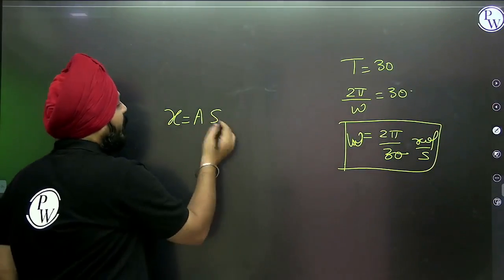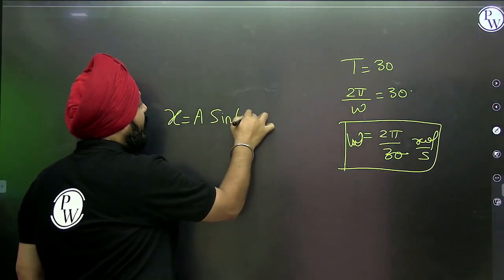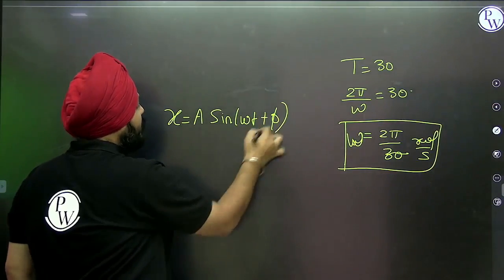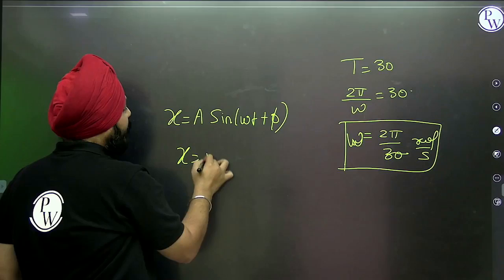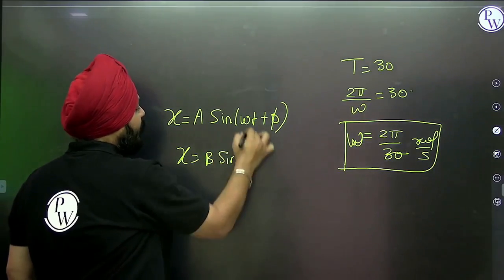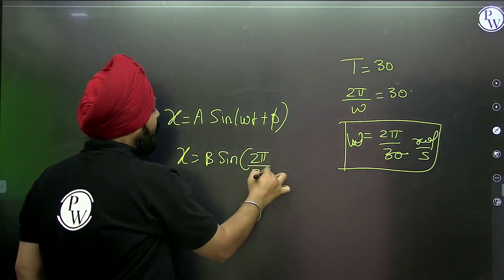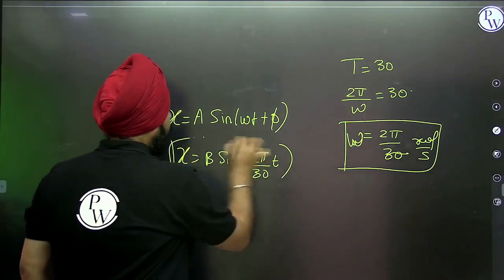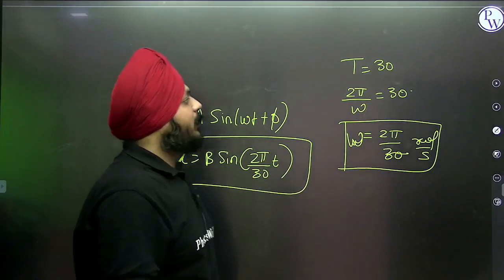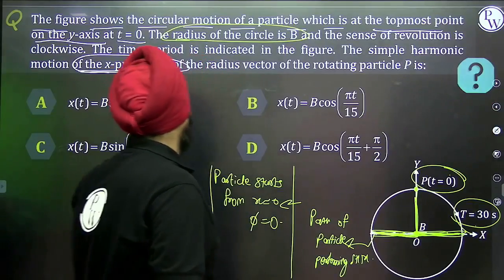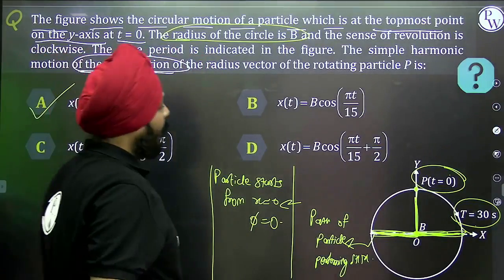X is equal to a sine of omega t plus phi. Initial phase angle is 0. Amplitude is b, right? Initial phase angle is c, 2 pi by 30 into t, right? This is the correct equation of the SHM of the particle using phasor, right? A is the perfect answer.